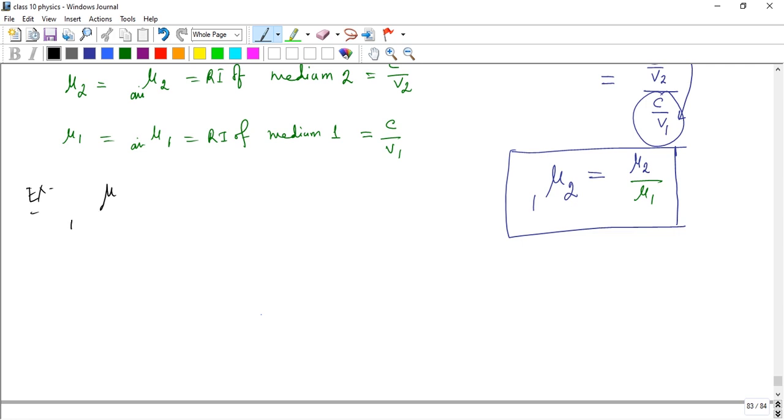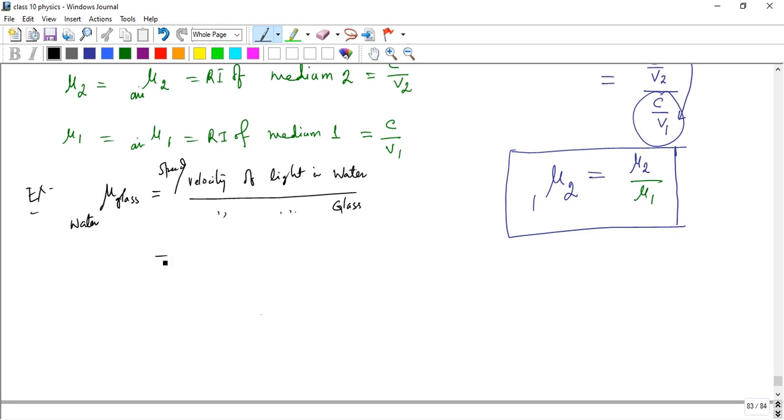That means the velocity of light in water and the same in glass.